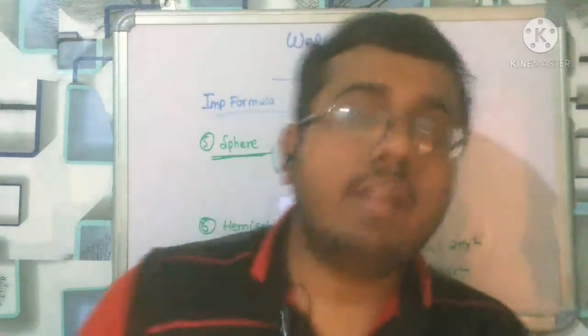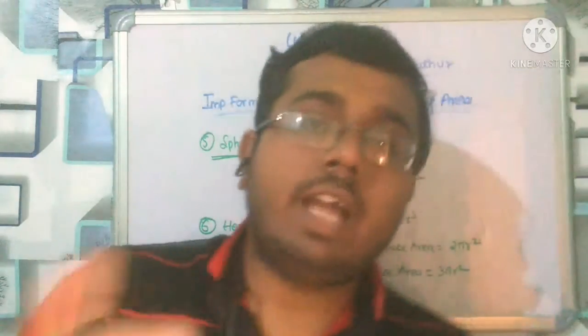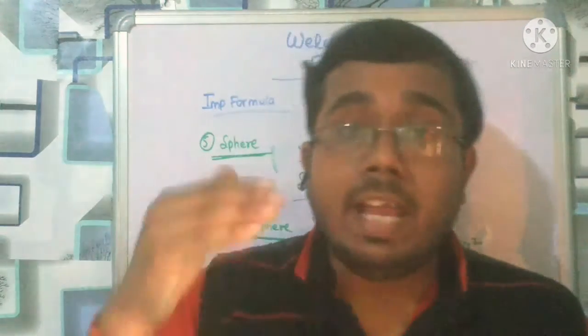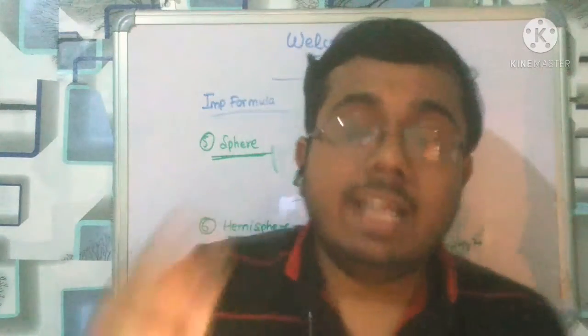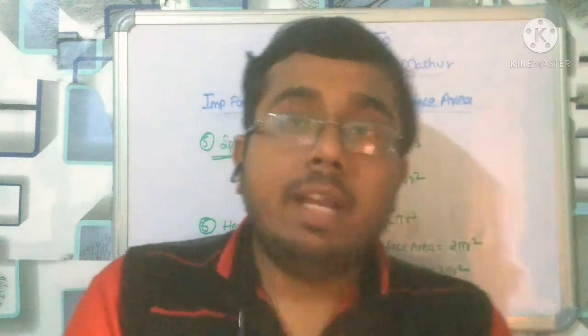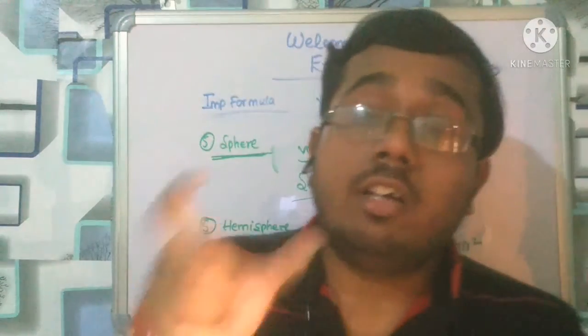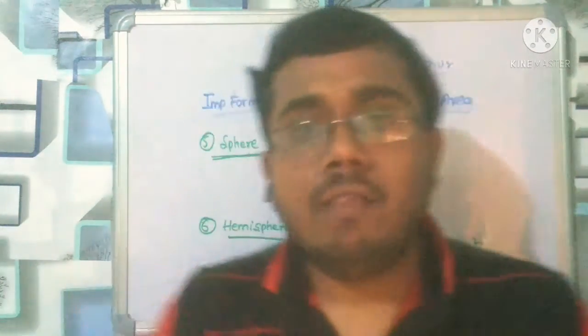This centroid you should remember, because this is a very important concept. Now I came to the quadrilateral, where I explained that the diagonals of a parallelogram bisect each other. In the same way, if a median is drawn, then the triangle gets divided into equal areas, and that equal area is equal to the total area of the triangle divided by 4.